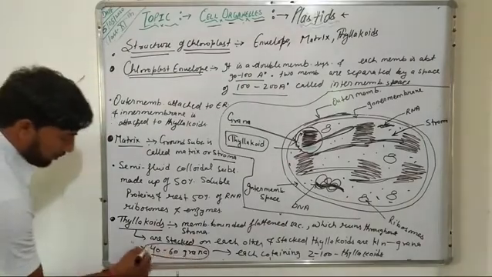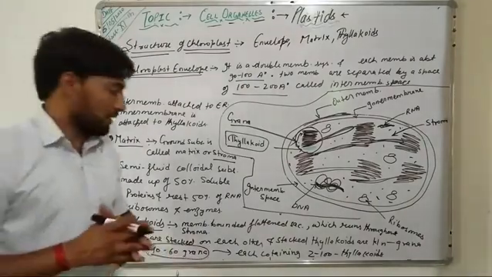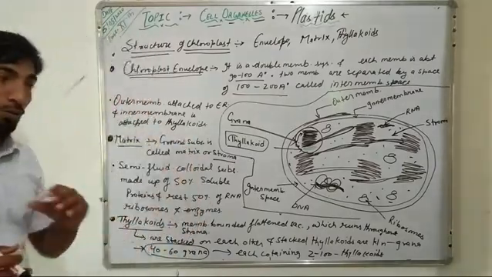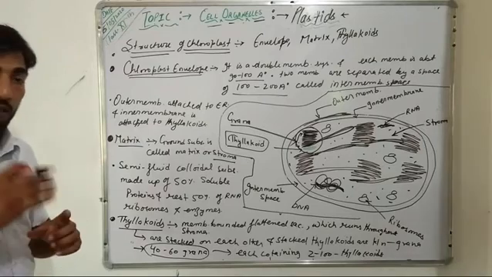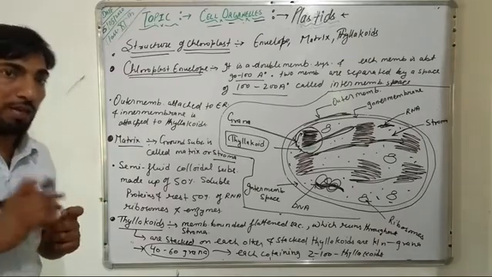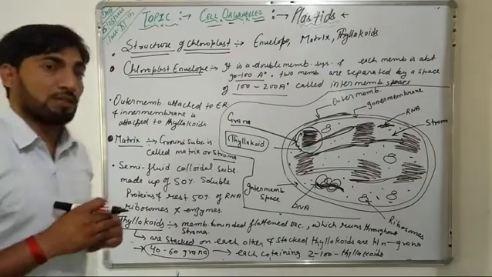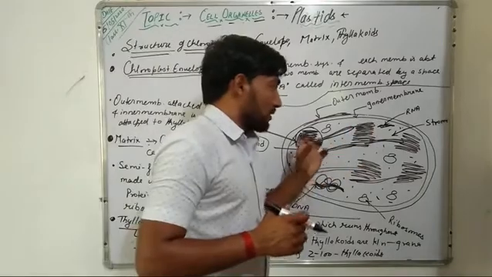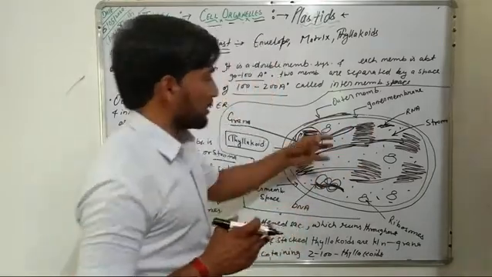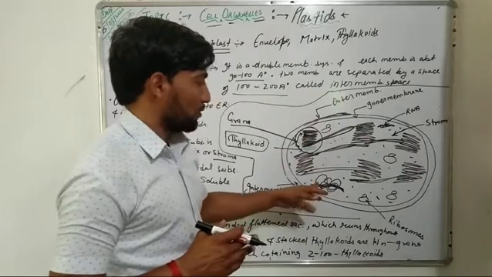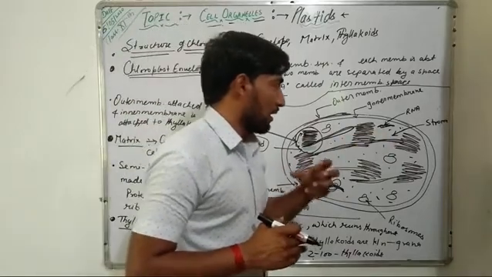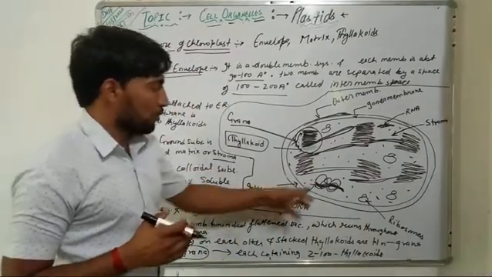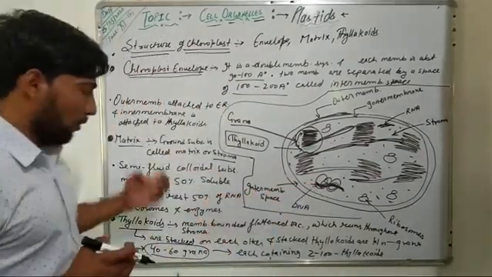So there are about 40 to 60 grana in each chloroplast, and in each grana there are about 2 to 100 thylakoids. Now this matrix of chloroplast also consists of its own ribosomes, its own circular DNA, and it contains the RNA. And because chloroplast contains its own DNA, it is also known as the semi-autonomous cell organelle.